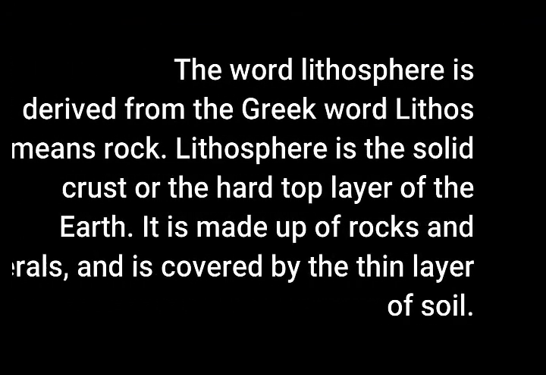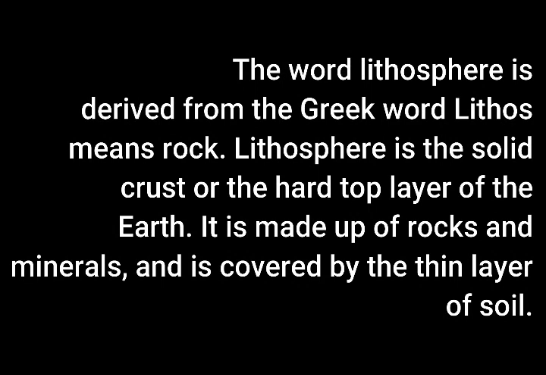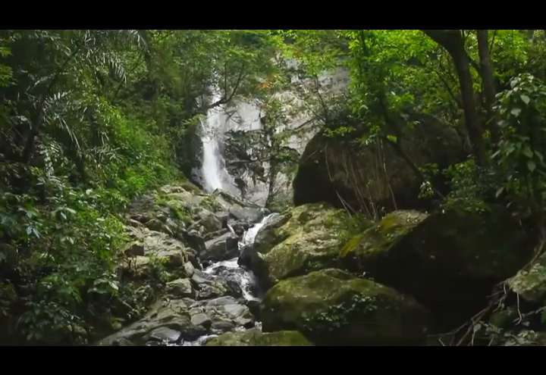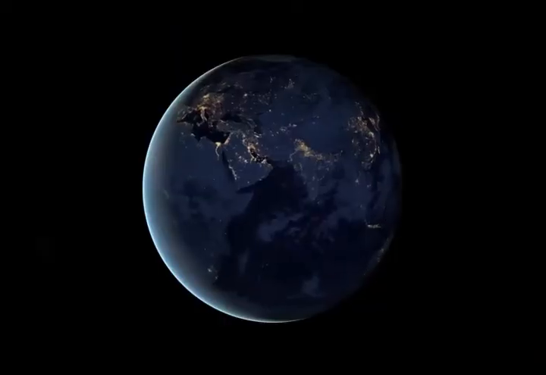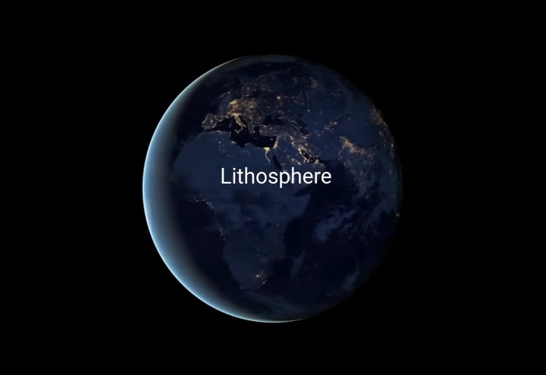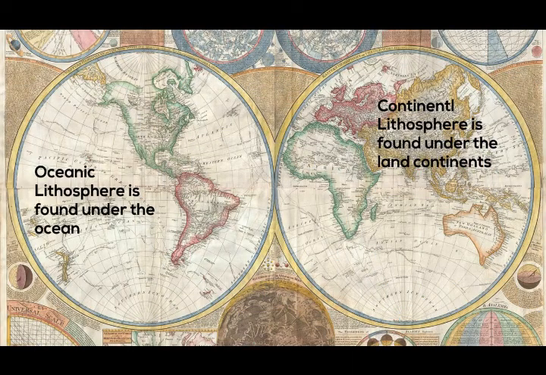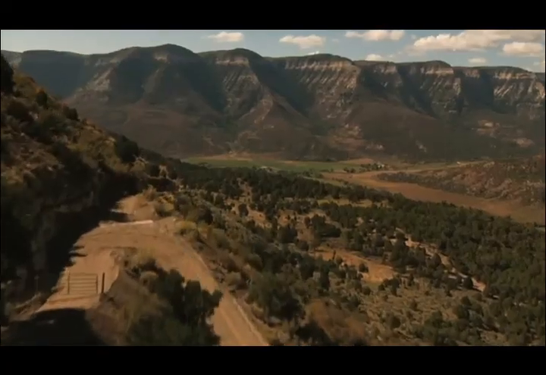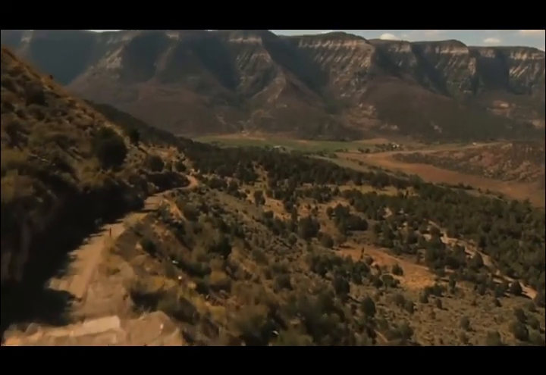Lithosphere. Lithosphere is the solid crust or hard top layer of the earth. It is made up of rocks and minerals and is covered by a thin layer of soil. The surface of the earth extends both over the continents and ocean basins. It includes mountains, plateaus, plains, and valleys.